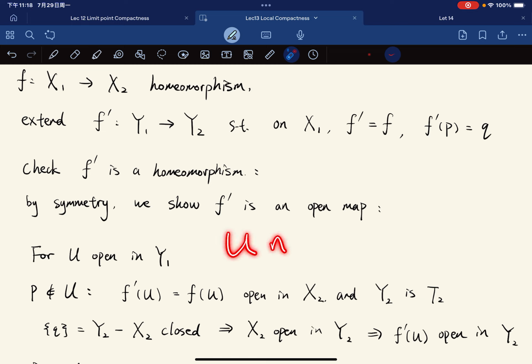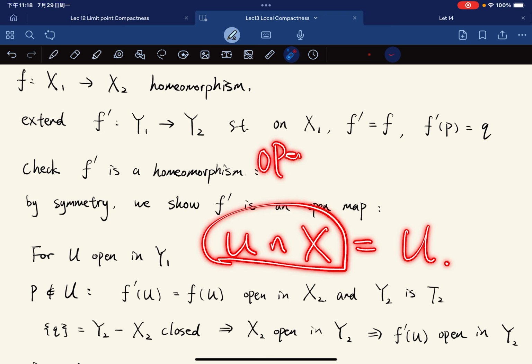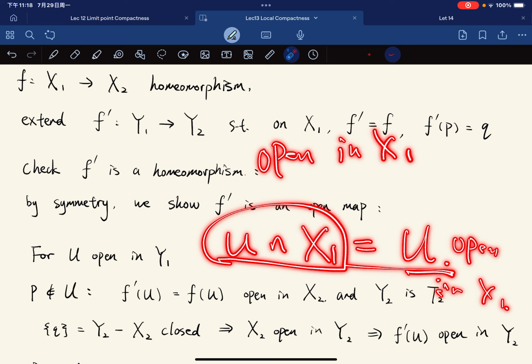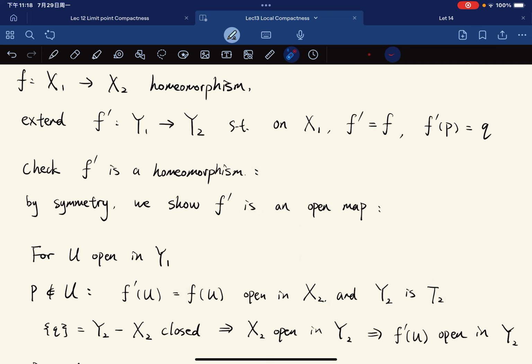Then u intersect x1 is again equal to u, and u intersect x1 is open in x1. So this is equal to u, so u is open in x1. So f of u is open in x2 because u is open in x1 and f is a homeomorphism.